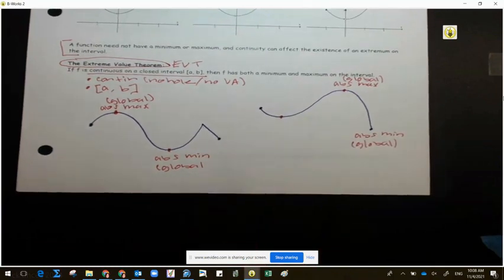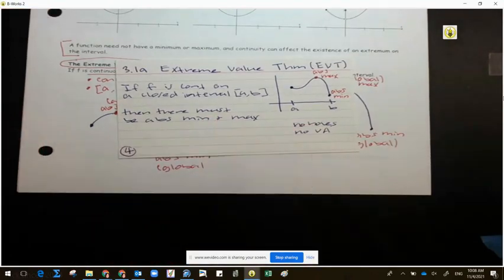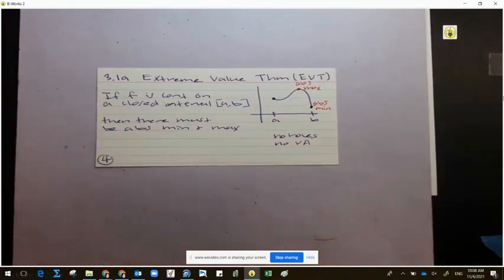So now let's make our card. And for me, it's card number 4. For some of you guys, maybe it's card something else. I think I'm going to put something underneath it. And I'm naming it as 3.1a, called the extreme value theorem, EVT. Please write this down, because having the little cards and looking over them is easier than going through a big packet.